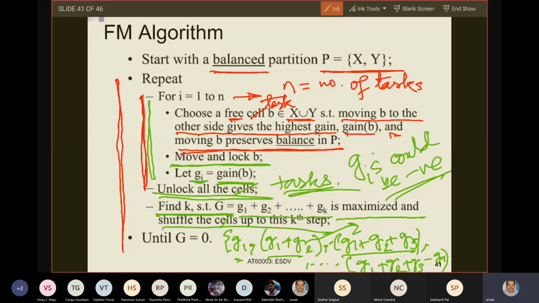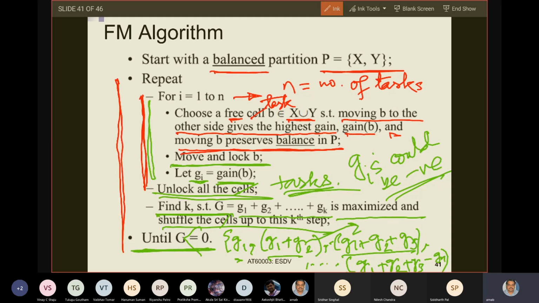Why? Because how long does the algorithm continue? The outer repeat loop continues until capital G is less than or equal to 0. If you have a complete partition in which you have no gain at any point in time, your gain is less than or equal to 0, and the algorithm stops.